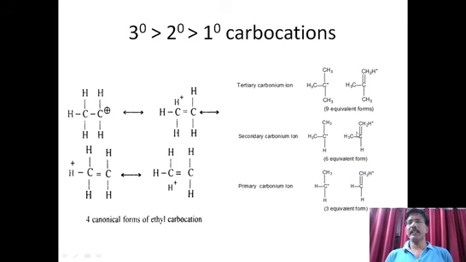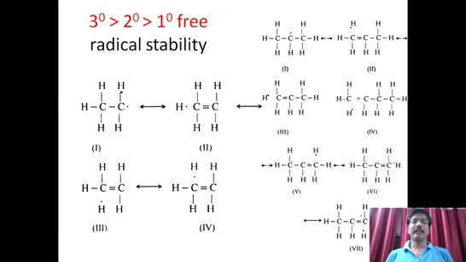Now look at the secondary carbocation. Here, on the carbon plus we have 2 methyl groups. That means 6 alpha hydrogens are there. Therefore, how many hyperconjugated resonance structures are possible? 6. So 6 canonical structures are possible. But if you compare the tertiary carbocation, here it is carrying 3 methyl groups at alpha positions. So altogether, how many protons? 9 alpha protons. So due to the presence of 9 alpha protons, it can exhibit 9 canonical structures. That's why the stability of tertiary is more when compared to secondary and primary.